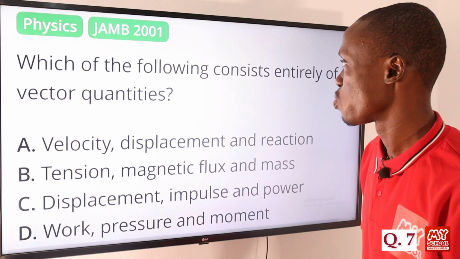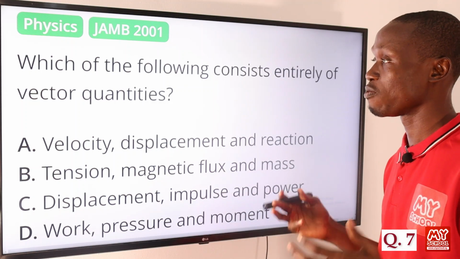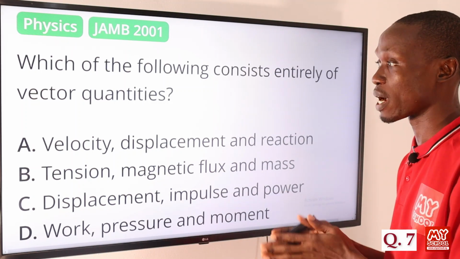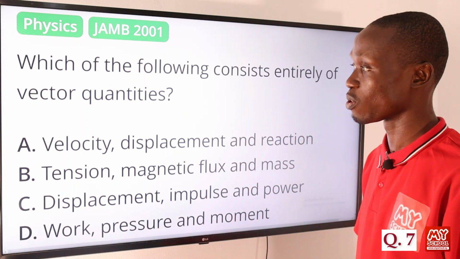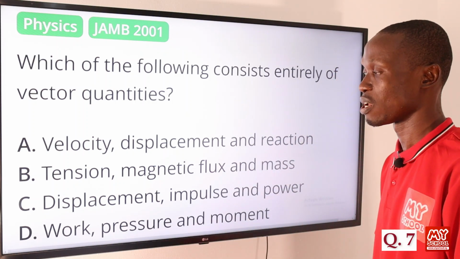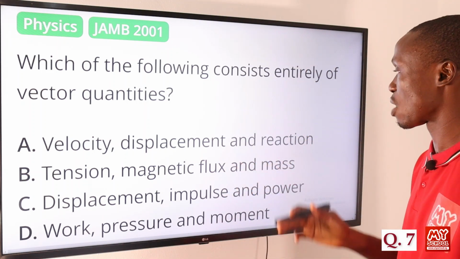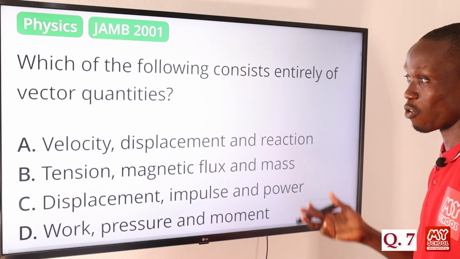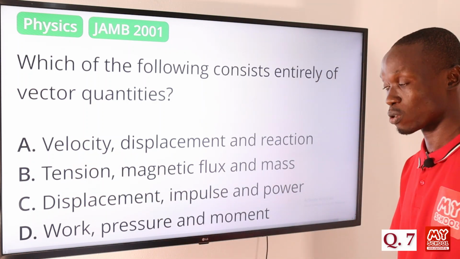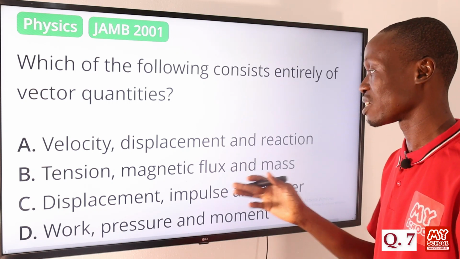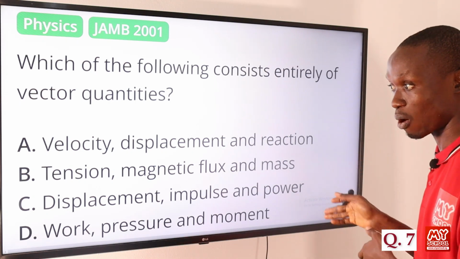Question 7. Which of the following consists entirely of vector quantities? A vector quantity is one that has both magnitude and direction. So let's analyze the options one after the other. Option A, we have velocity, which is a vector quantity. We have displacement, which is also a vector quantity. And we have reaction, which is a kind of force, also a vector quantity. Option B, we have tension, which is a vector quantity. We have magnetic flux, which is a scalar quantity, and we have mass, which is a scalar quantity.